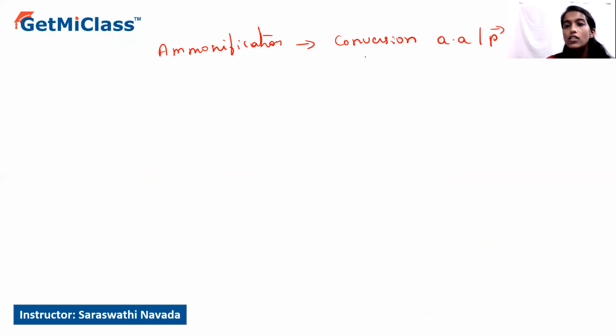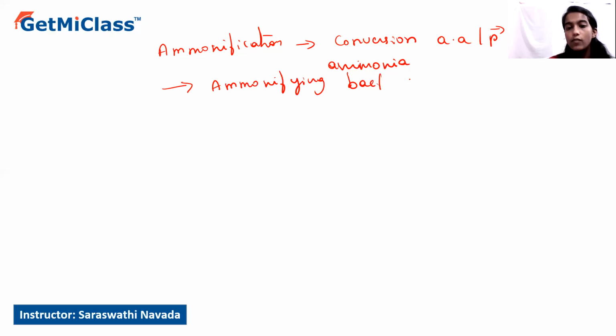The process of ammonification can be defined as the conversion of amino acids or proteins into ammonia. It is called ammonification. This process is favored by a group of organisms called ammonifying bacteria, or ammonifying organisms.